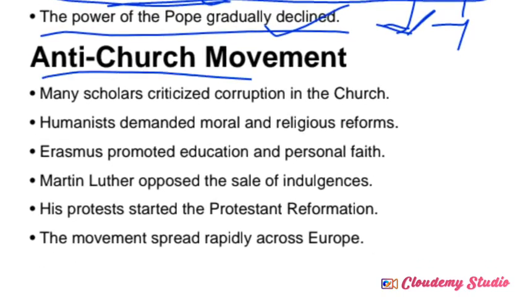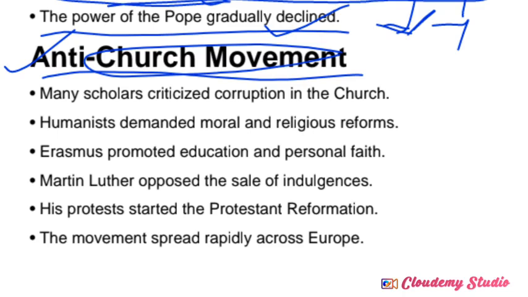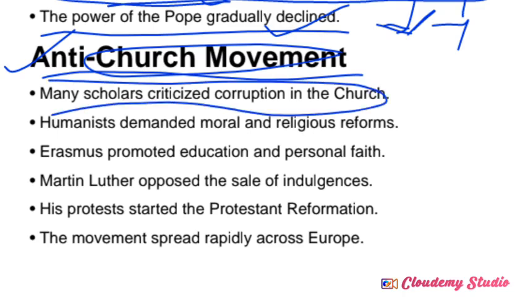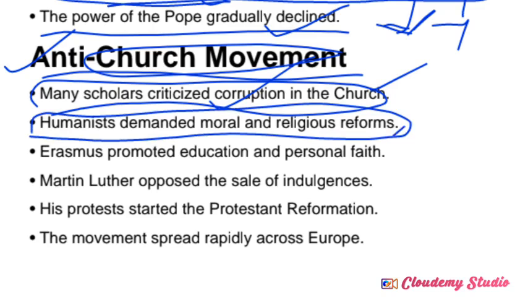So what about that anti-church movement? See, anti-church movement means opposition to the church authority. Many scholars criticized the corruption of the church, and they used written sources as one of the media to criticize the church authorities at that time. Through their writings, they started to reveal the corrupt activities of the church authorities. Humanists demanded moral and religious reform. So humanists did not give preference to God or religious belief. They gave preference to human beings, common people, right? They started to call for moral and religious reforms as well.